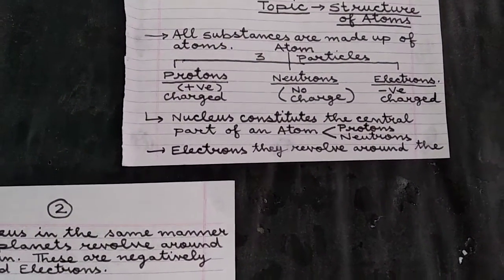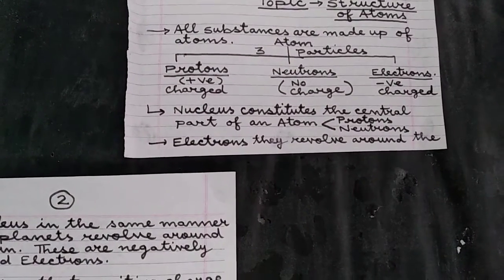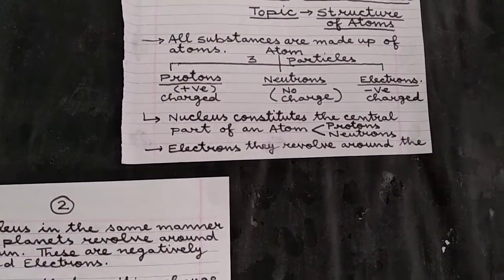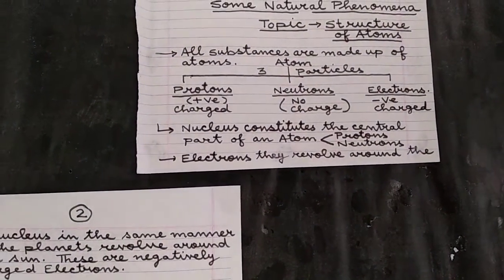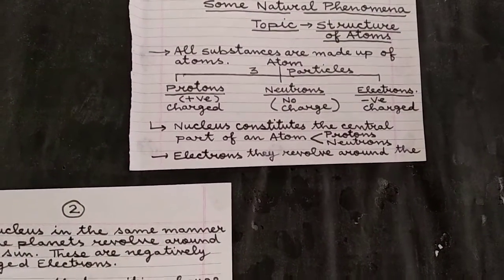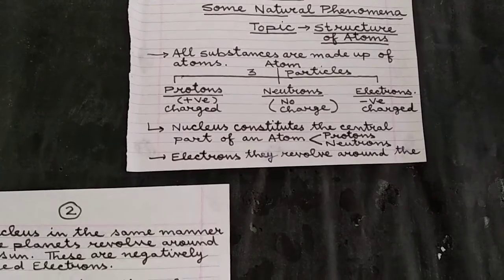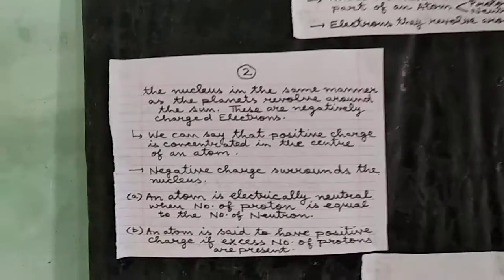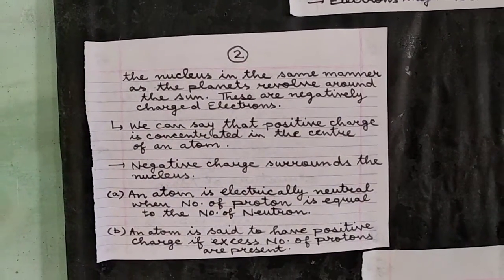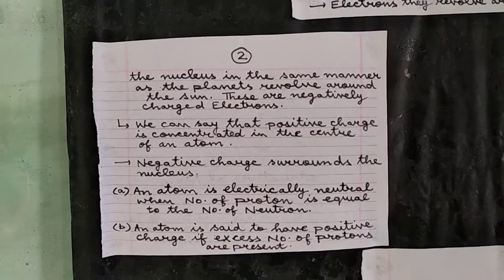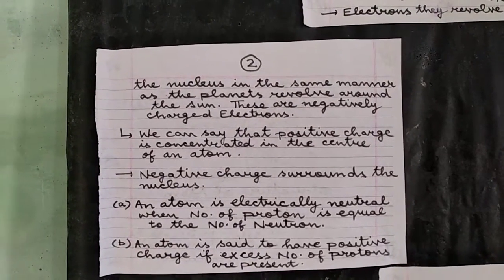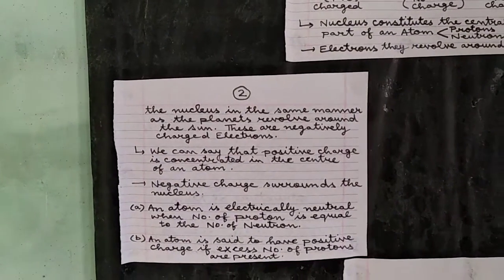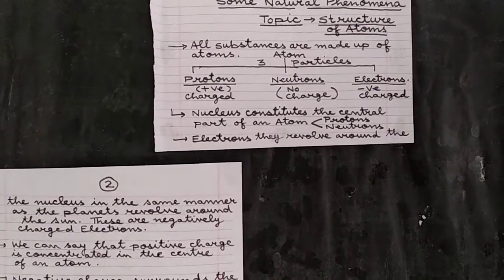So if any question is asked, what does the nucleus of the atom consist of, then you will write there: the nucleus of an atom consists of two fundamental particles, that is the proton and the neutron. And the third particle is the electrons. These electrons revolve around the nucleus in the same manner as the planets revolve around the sun, and these electrons are negatively charged. So this is all about the various fundamental particles of which the atom is made up.